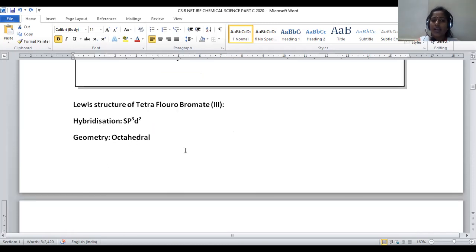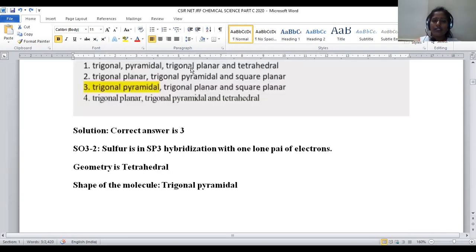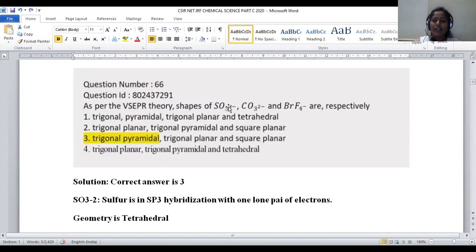Geometry of the molecule is octahedral. This is about question number 66. Sulfate: sp3 hybridization, and the shape of the molecule will be trigonal pyramidal. Carbonate: sp2 hybridization, trigonal planar geometry will be there.